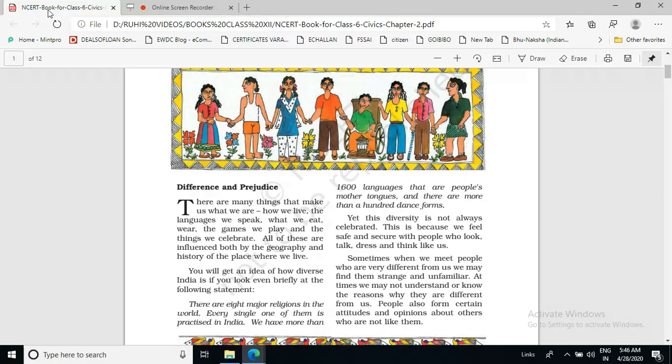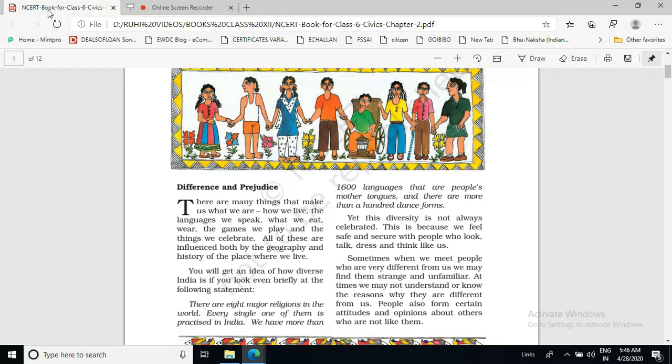India is a country where people belonging to different religions live, and we know that there are 8 major religions in the world, and all these religions are practiced by people who live in India. So there is a religious diversity in India.